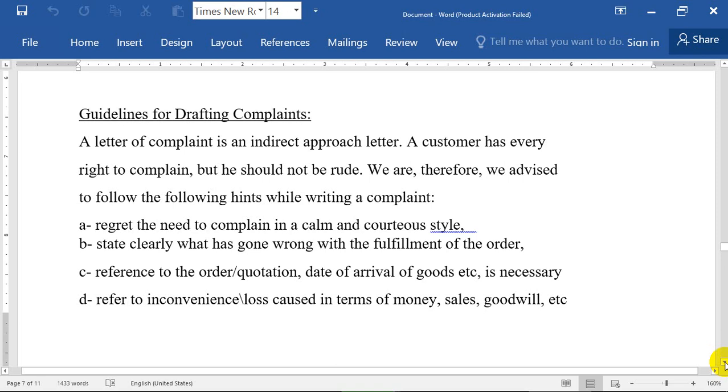Number 3, reference to the order or quotation, date of arrival of goods. So when you have an email, sometimes you have to return the email, or answer some points in the email. You have to highlight, for example, the date of the previous email, or write a quotation from the previous email, and then refer to it.